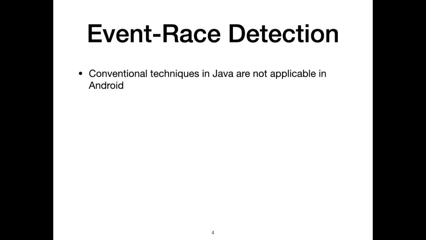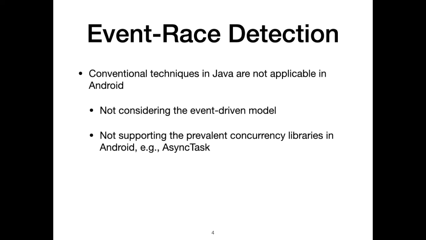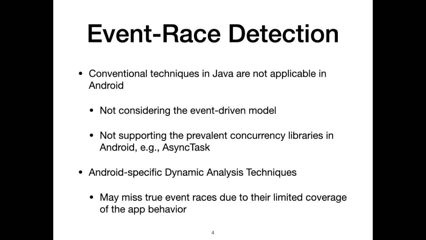However, the conventional techniques cannot detect non-multithread issues in Android, since they do not consider the event-driven model. Also, they do not support concurrency libraries that developers commonly use. Android-specific event race detection can leverage dynamic analysis techniques, which are quite precise, but may miss true event races since they do not cover the whole application and just analyze the execution traces.